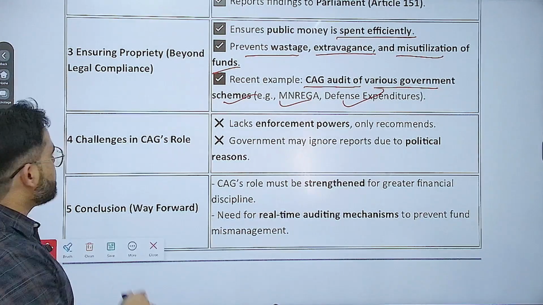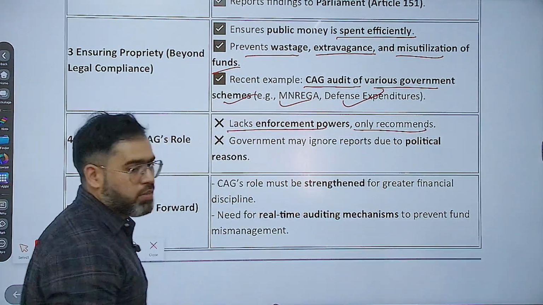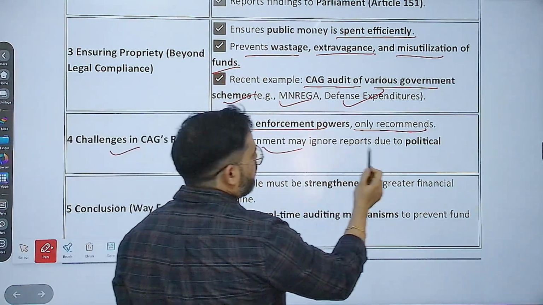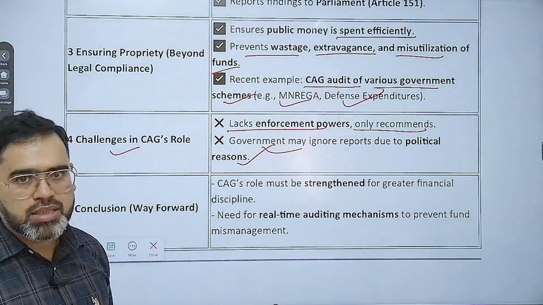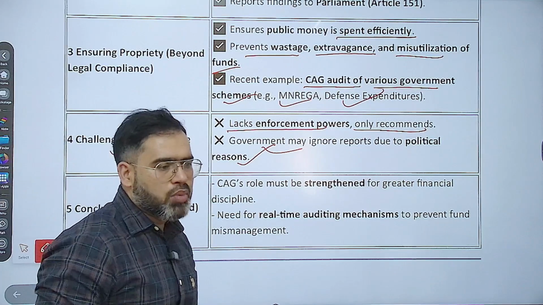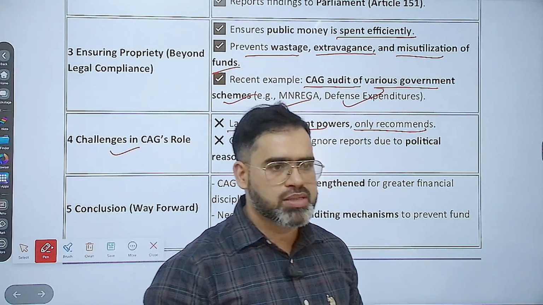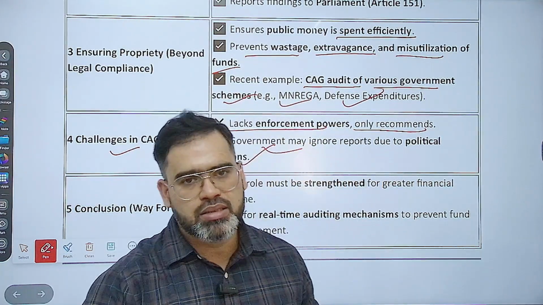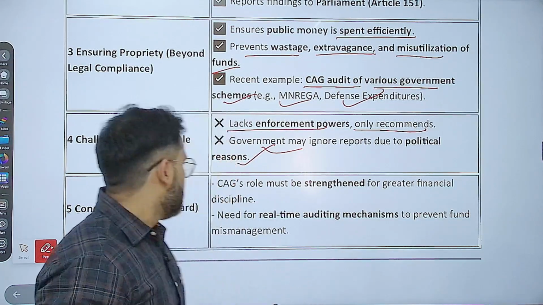And then challenges in the CAG role. They lack enforcement because they can only recommend, it is not binding on the government. Government may ignore reports due to political reasons also. That is the main issue. And one more challenge they are facing is politicization, because before submitting to the parliament, someone leaks that information, कोई भी होगा, and because of it leads to politicization. Then क्या होता है कि गवर्नमेंट stops taking them seriously.